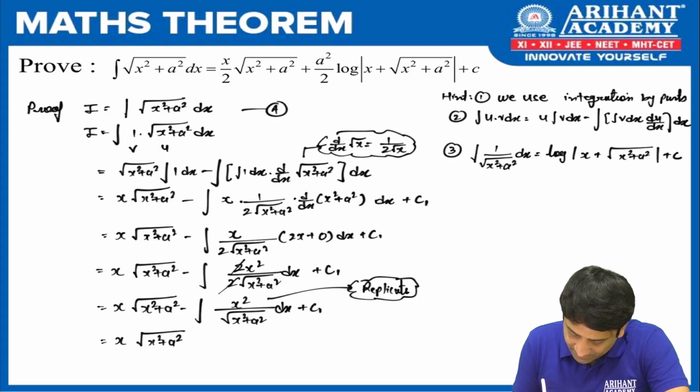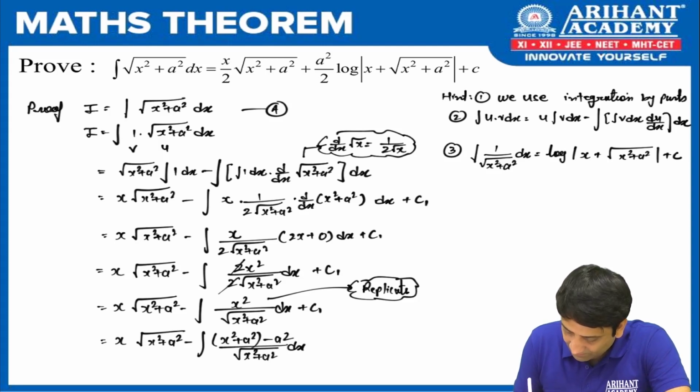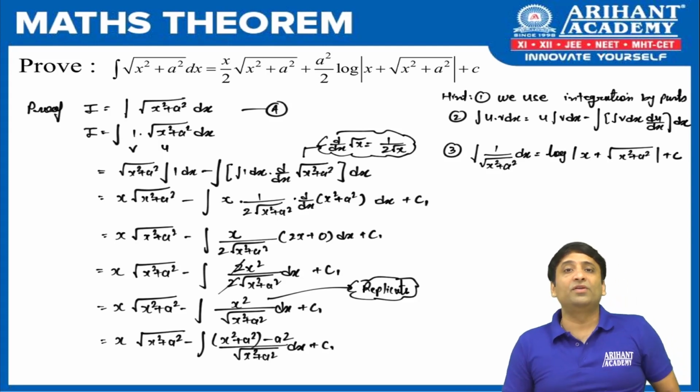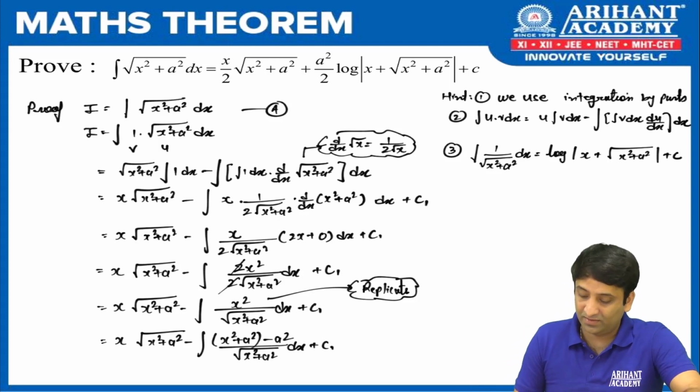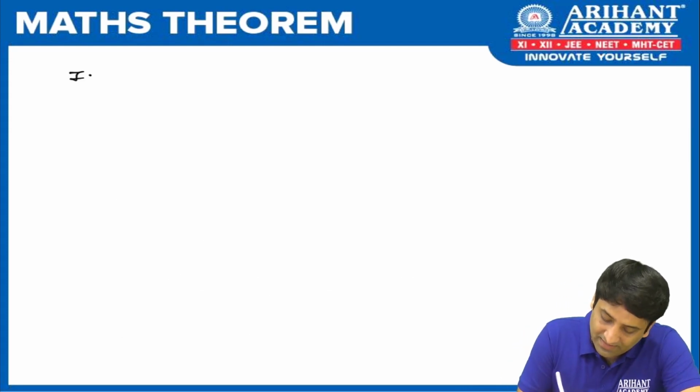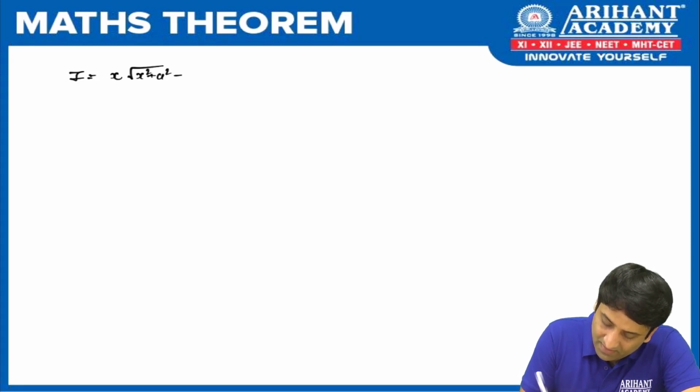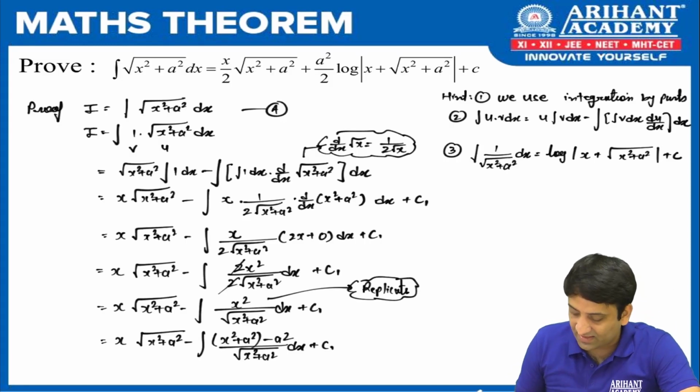So x square plus a square minus x square plus a square, one term, minus a square upon root of x square plus a square dx. After replicating, generally what we do, we separate the denominators. So here I get I is equal to, the first term was x root of x square plus a square minus integration of. Now let us separate the term.